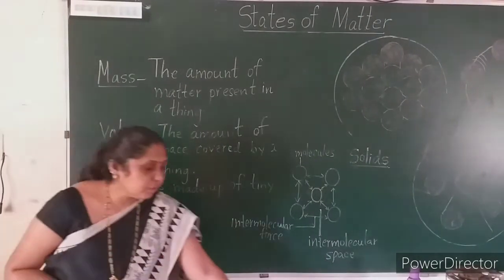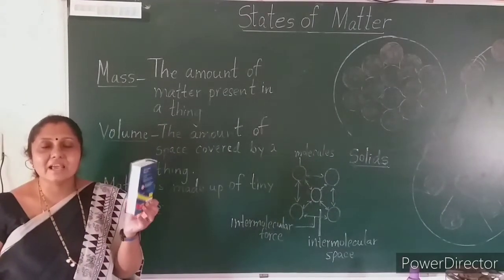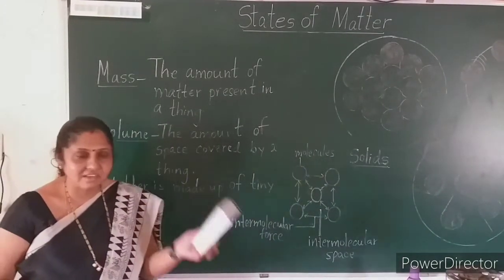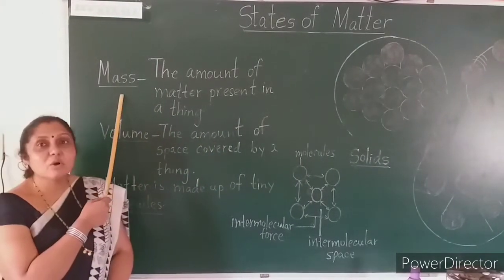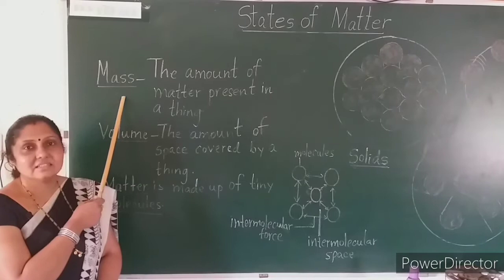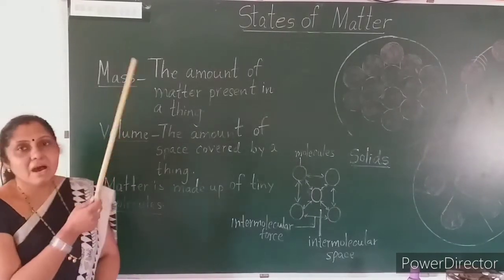As I told you about this book, the amount of matter that is present in this thing is called the mass. That is called the mass.